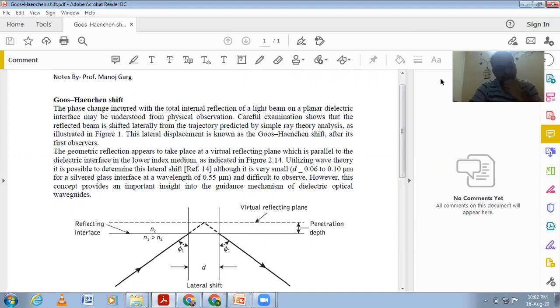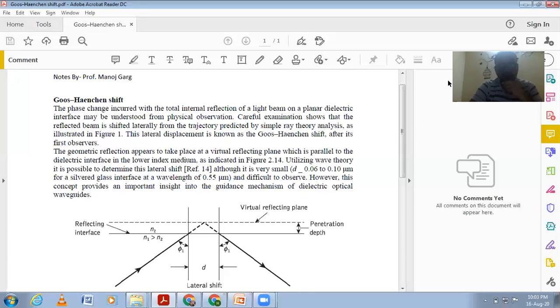In this total internal reflection, when a wave is incident at the surface of the material, it penetrates this material to a depth. This is called penetration depth. Due to this penetration depth, a phase shift occurs in total internal reflection.